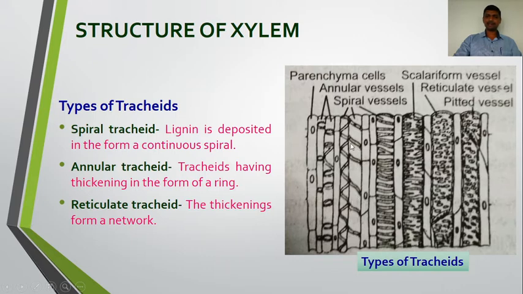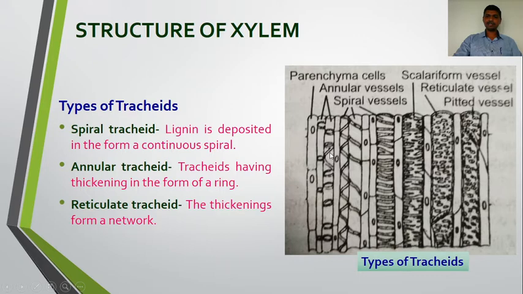These different types of tracheids are classified on the basis of the thickening of the lignin deposited on the cell wall. Here the lignin is deposited in the form of a continuous spiral, so such tracheids are spiral tracheids. Then the annular tracheids. The word annular means in the form of a ring. So the tracheid has thickening in the form of a ring. Here we can see clearly the rings. So these are called annular tracheids.